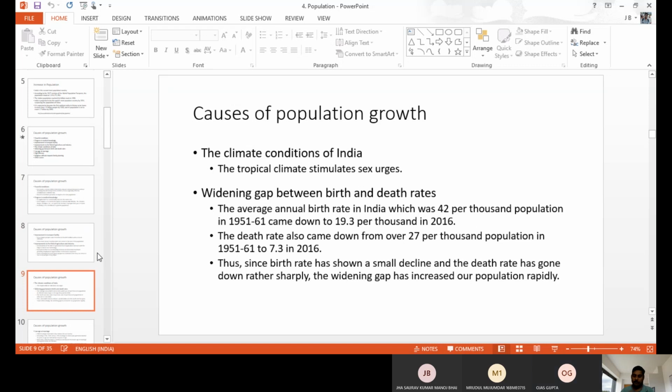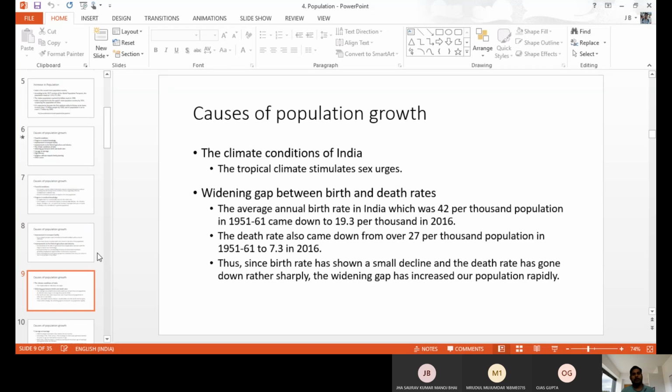They have sexual desires, and that type of climate stimulates the sexual urge. So when they have sexual intercourse, they produce more children. So climate conditions are also a reason. If it were full summer or full winter, it would not be as suitable, but with the climate changing, people find the climate suits it. That is also a reason for overpopulation.